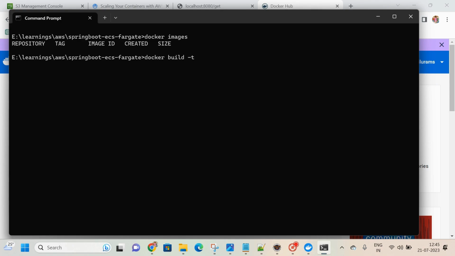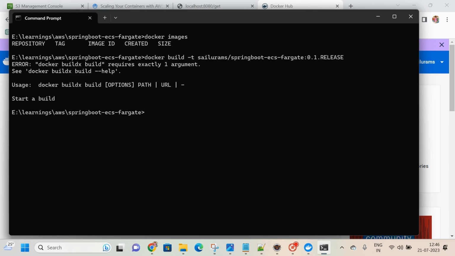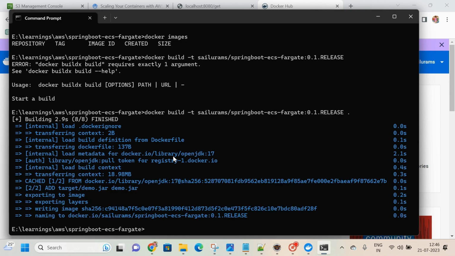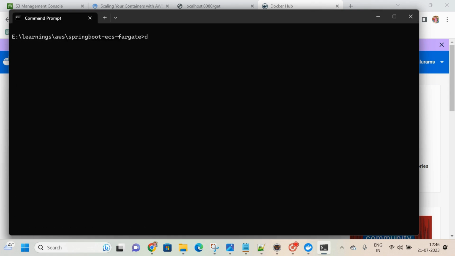-t is for the tag name, Shailu Rams/Spring Boot ECS Fargate, colon 0.1 release. Then we have to provide the dot, which represents the current directory. Okay, so now the image is going to be created.